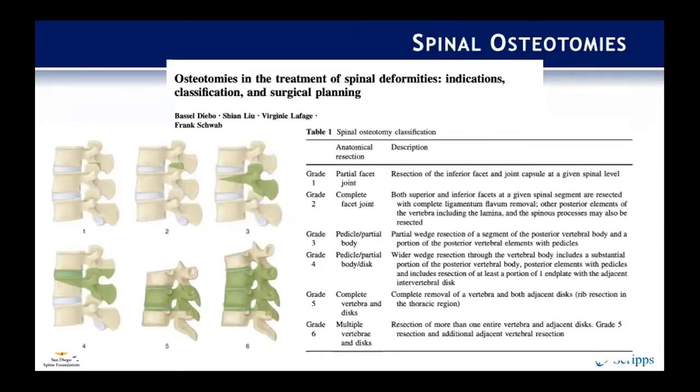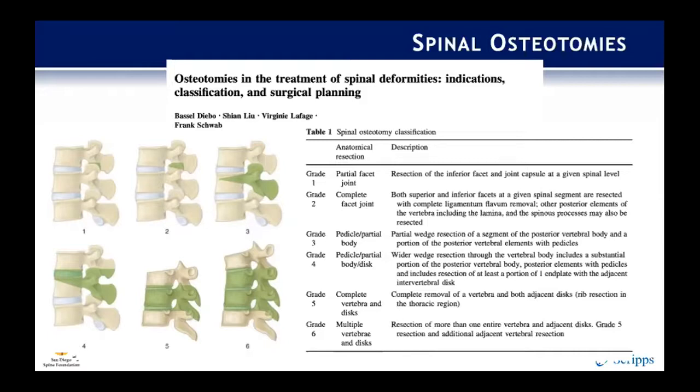Briefly, grade 1 is just a resection of the facet joint, usually just the inferior portion of the facet. Bumping up to grade 2 would be including the superior and the inferior facet in your resection.